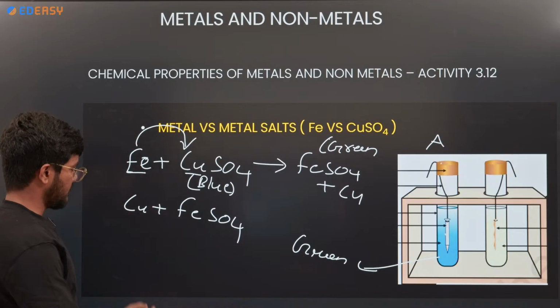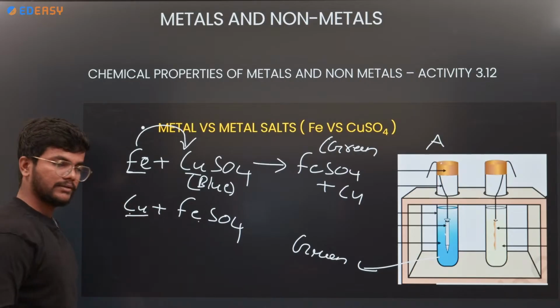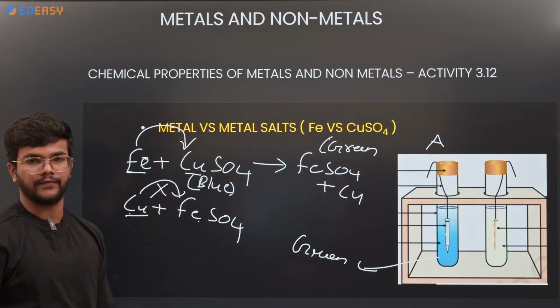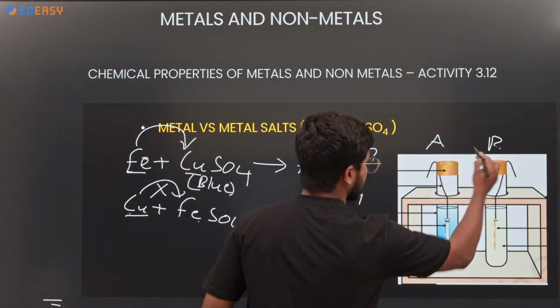Next reaction, copper reacting with iron sulfate. Copper is less reactive than iron, so it cannot displace iron from iron sulfate. So no reaction in test tube B.